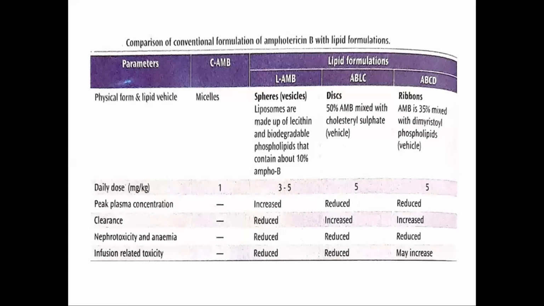Now, there are different features of these liposomal preparations. They produce milder acute reactions, and they can be used in patients who are not able to tolerate the infusion of the conventional amphotericin B. They cause lower nephrotoxicity and minimal anemia. Another very good advantage is that the lipid formulations deliver amphotericin B particularly to the reticuloendothelial cells in the liver and spleen. Especially it is valuable in Kala-Azar and in immunocompromised patients. So it is useful in visceral leishmaniasis.